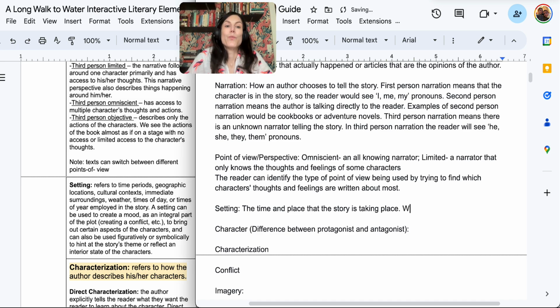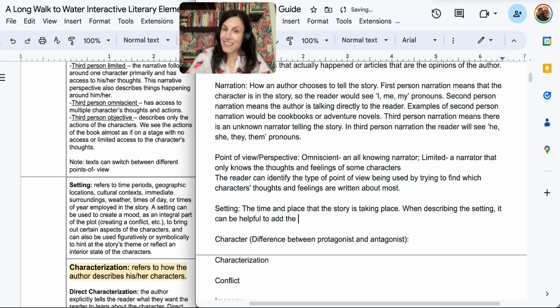So when describing the setting, it can be helpful to add the context as well, because you could have a story and it's taking place in August of this year. We don't really have anything going on. But if you chose one day to set your story, and let's say that day was the day of a hurricane, the context is important because you could be a regular day in America or wherever you are, but if there's a natural disaster, that's part of your setting. The conflict it might cause.